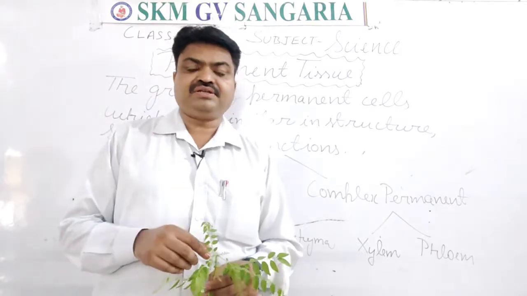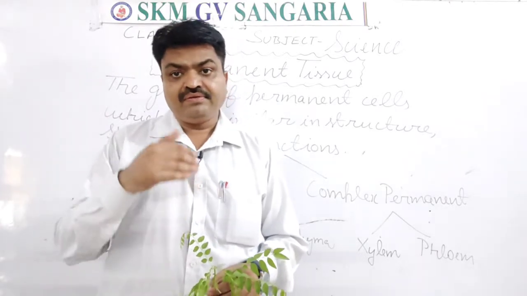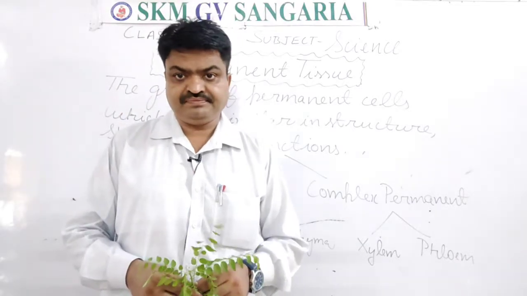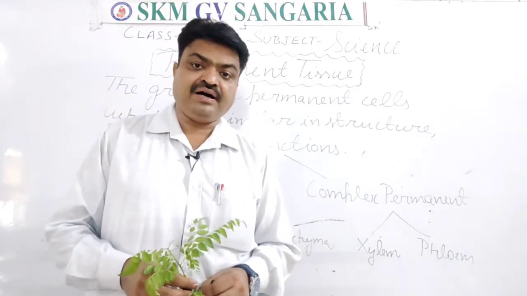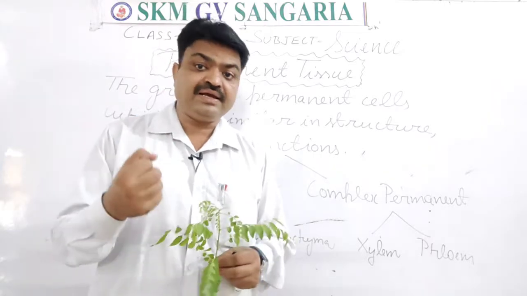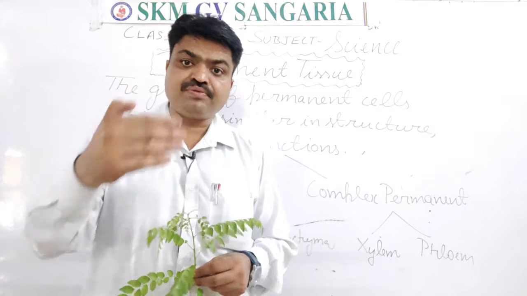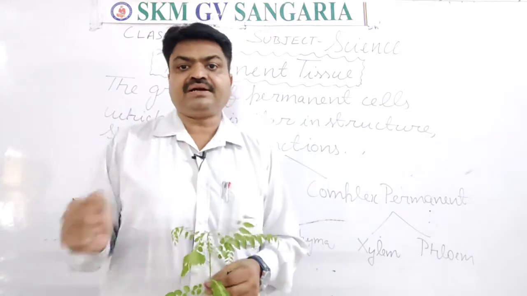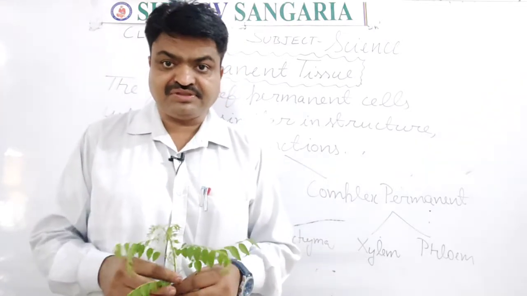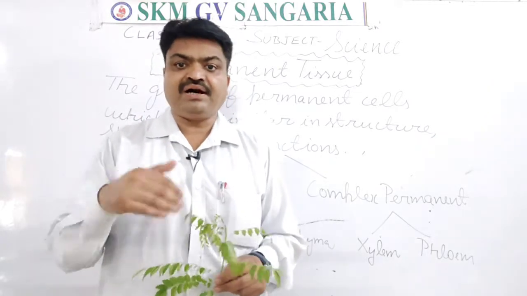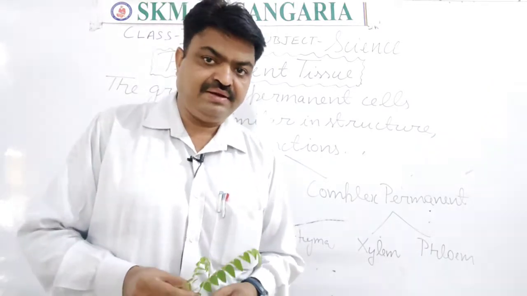Due to the presence of the lignin, this tissue provides hardness to the plant, and it also protects the delicate parts of the plant, student. Like the fruit peels have sclerenchyma in them, and the stem surrounding that is known as bark also has sclerenchyma.